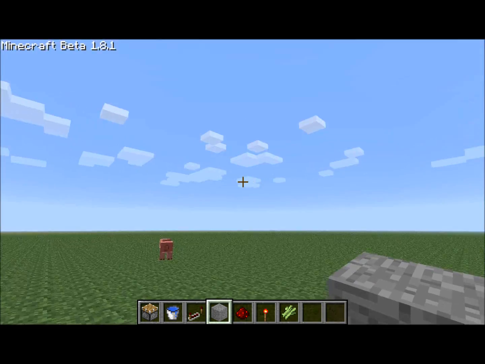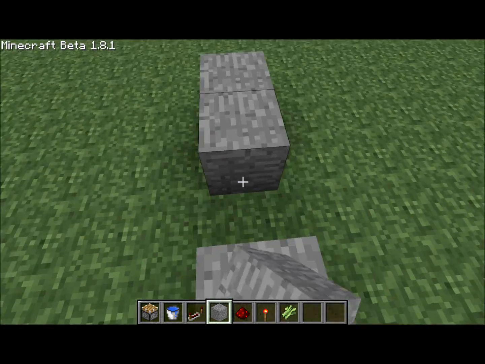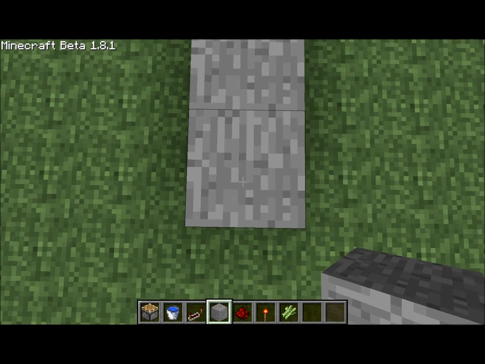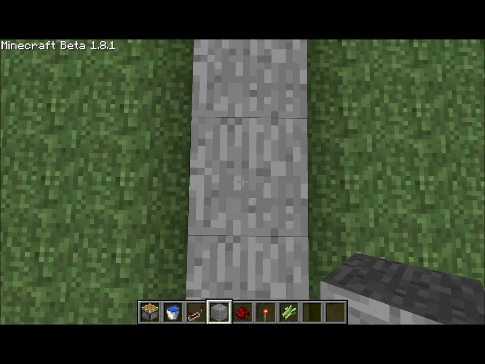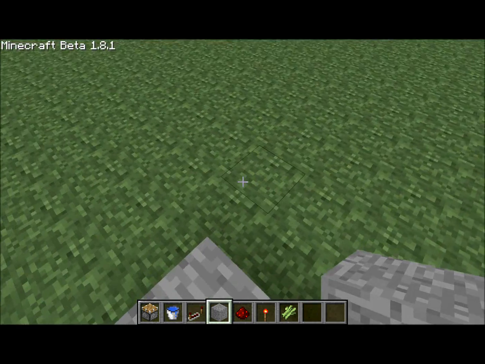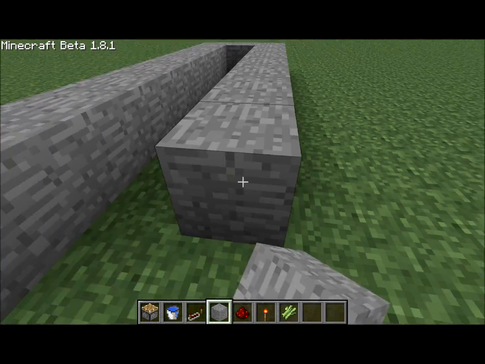So first off, what you want to do is make a 9 length of your building material. 1, 2, 3, 4, 5, 6, 7, 8, 9. Perfect. Then do this. Take it back down.